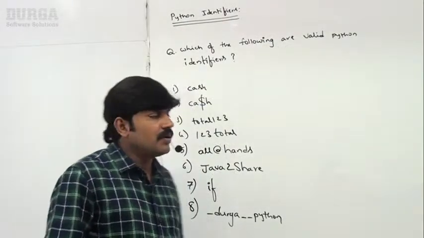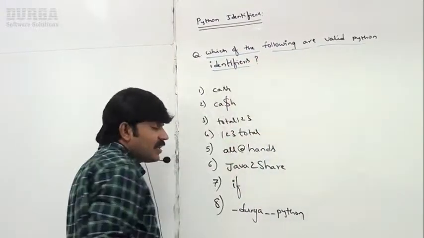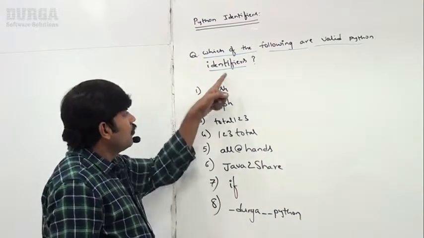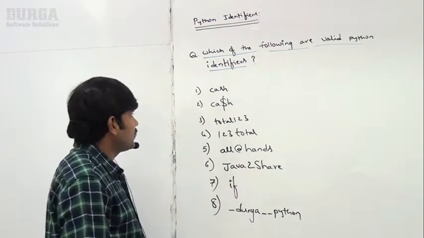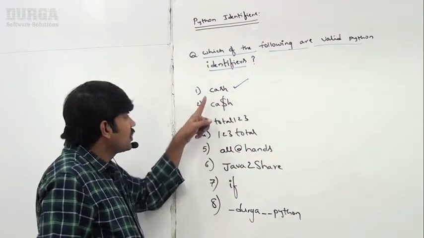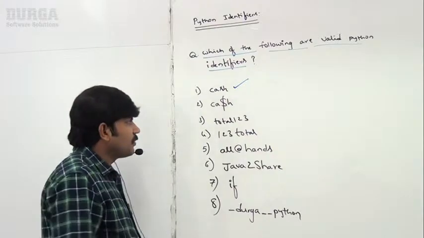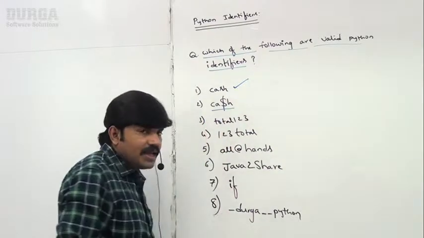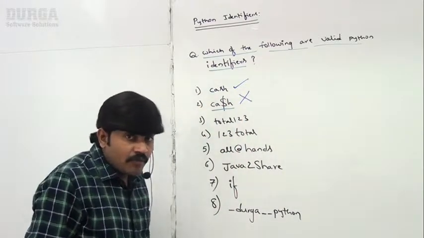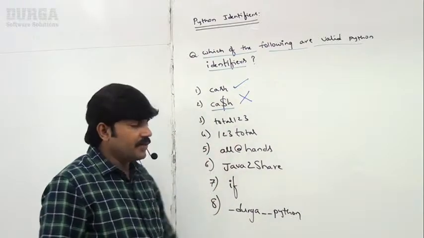Just observe which of the following are valid Python identifiers. With our previous knowledge, can you answer which are valid? What is the first one? Cache. Is it valid or not? Yes, it contains only allowed alphabet symbols, no problem at all, acceptable. Now see $H. We immediately get a syntax error. What is the reason? The dollar symbol is not allowed in an identifier.